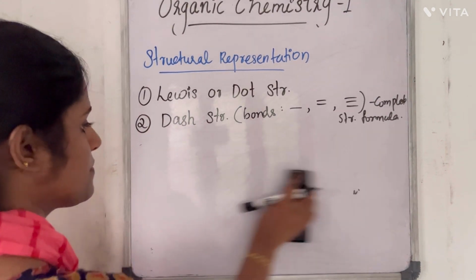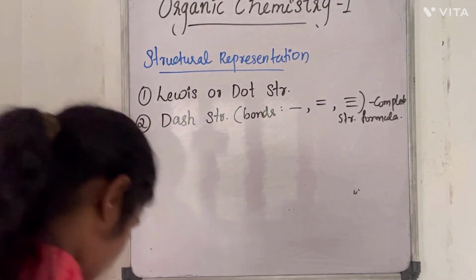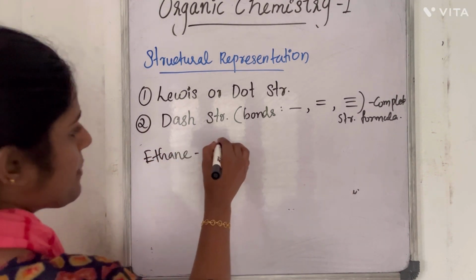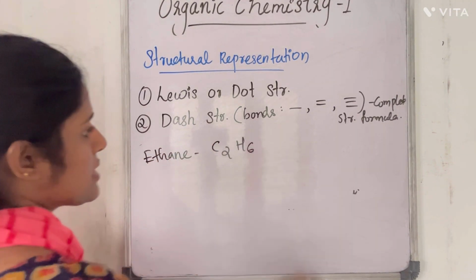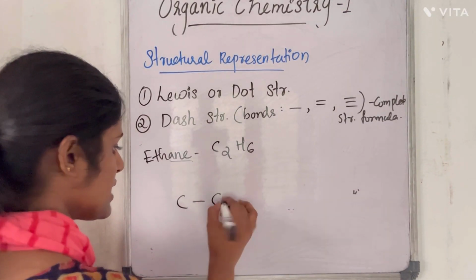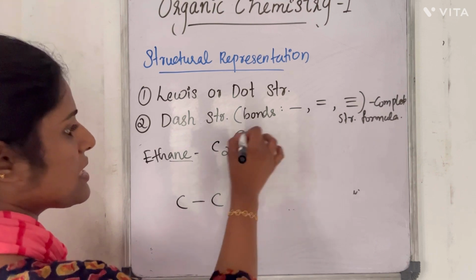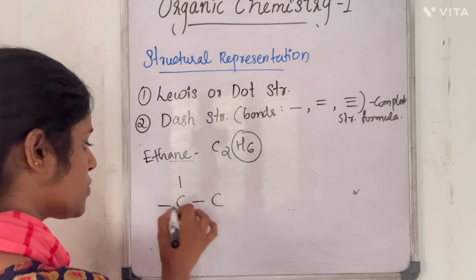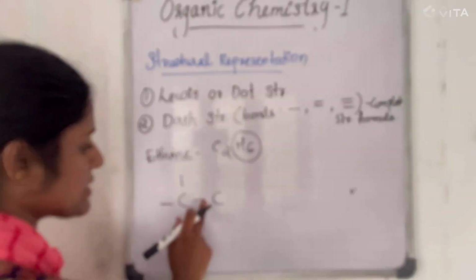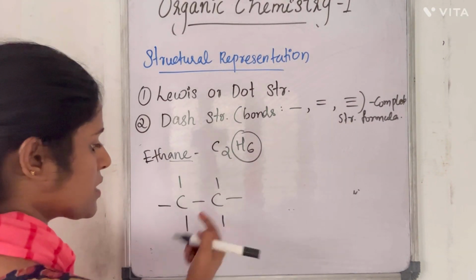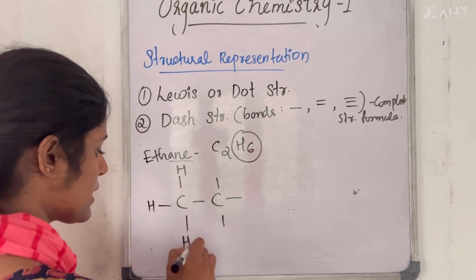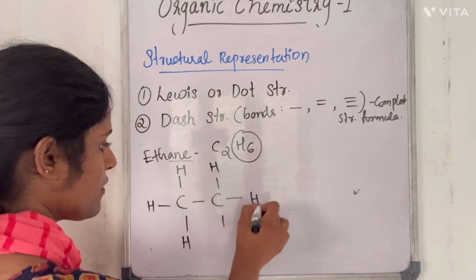For example, consider ethane. We know that ethane is chemically C2H6, and it contains a single bond. So C single bond C. Now 6 hydrogen atoms. Each carbon has tetravalency, so we can fill the hydrogens here: 1, 2, 3, 4, 5, 6.